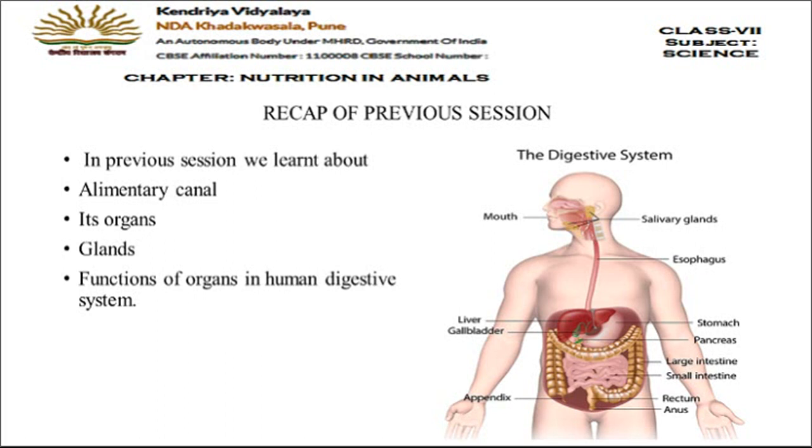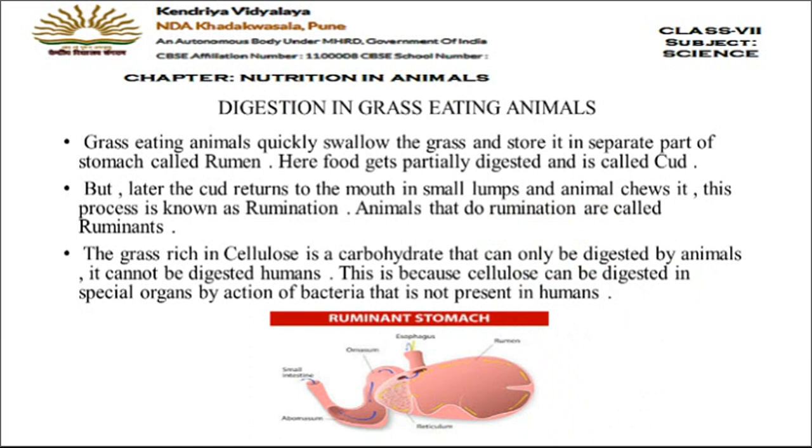So let's move on to the next one, that is digestion in the grass-eating animals. This is the main topic today. Now, grass-eating animals quickly swallow the grass. Here I want to note that the digestive system of the grass-eating animals is a little different from the humans, as the feeding habits of the grass-eating animals are totally different from the feeding habits of the humans, right? So grass-eating animals quickly swallow the grass. We all have seen that grass-eating animals very fast just go on swallowing the grass. They are not chewing and then swallowing. They continuously swallow the grass as it is, no chewing at all.